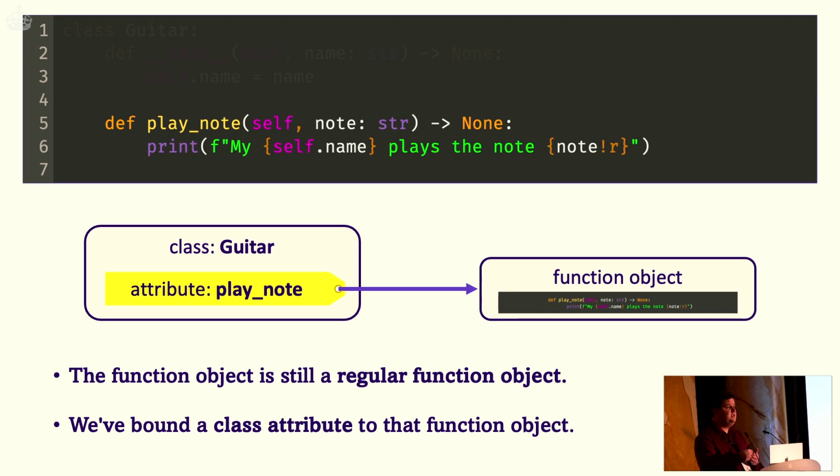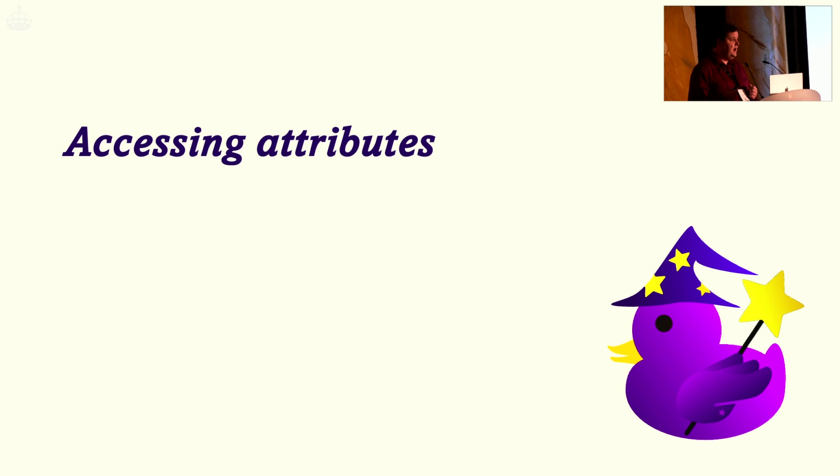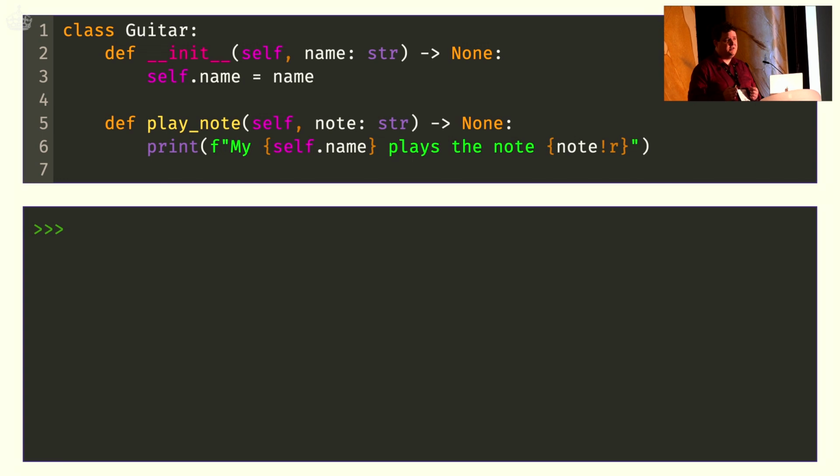And that really is the first clue in our exploration of the magic of self. These are two important facts. We have a function and we've assigned a class attribute to it. So why is that important? Well, now we can talk about what happens when we access attributes in Python. Not regular names, but attributes on objects, so with that dot in between. And there we will find our second clue.